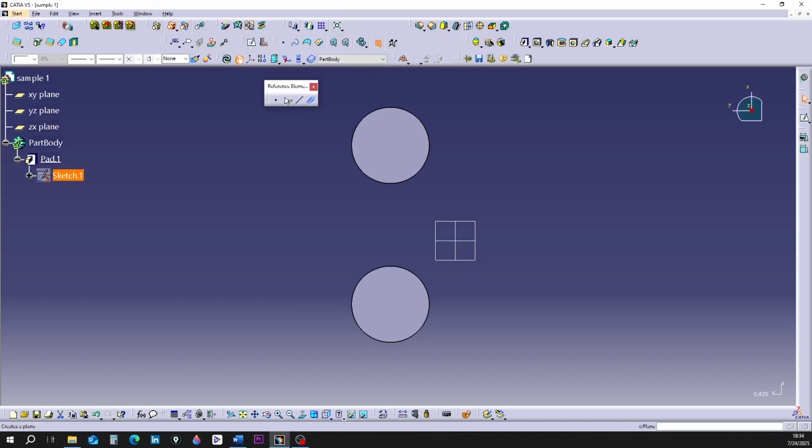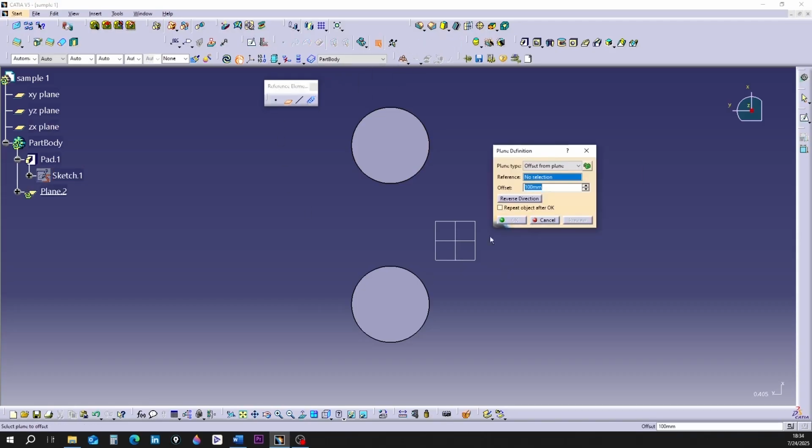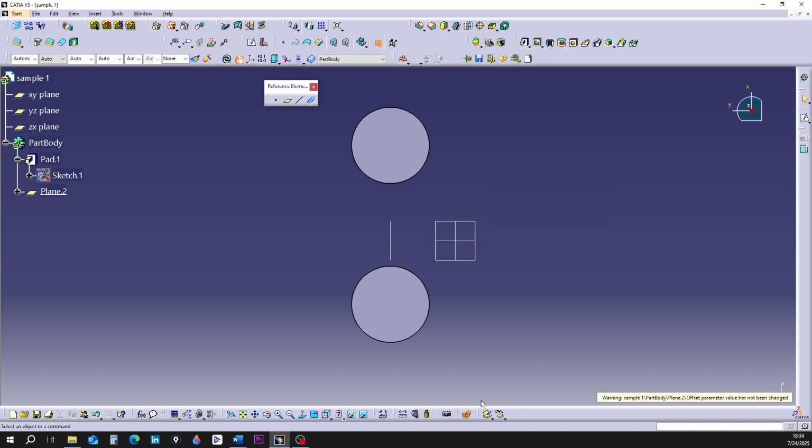I click on the plane command. The first box should be offset from plane. In the reference part, I'm selecting the ZX plane. The ZX plane is selected. In the offset part, I'm writing the number 100. I'm clicking on OK. A plane is created. This plane goes through the centers of the cylinders.